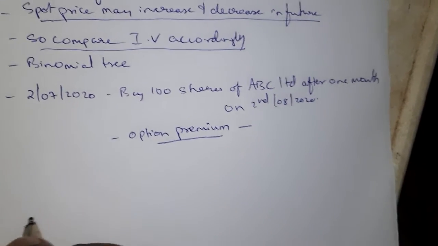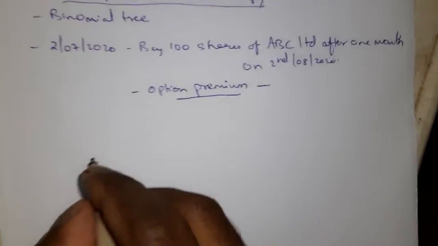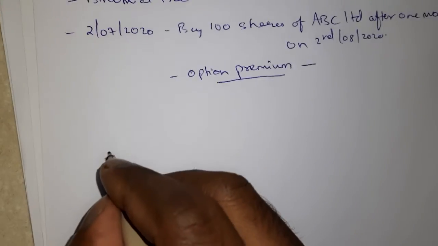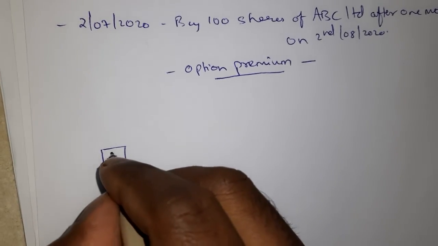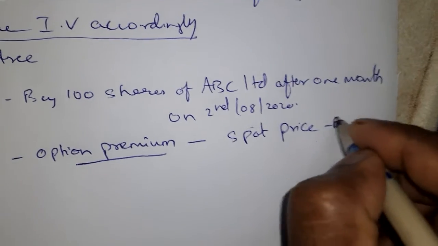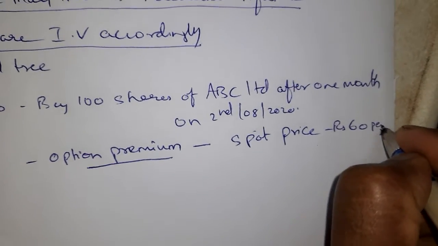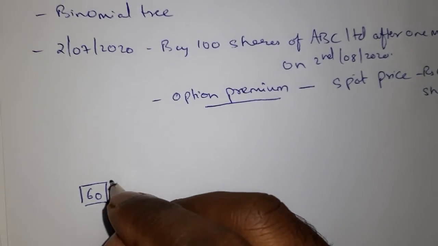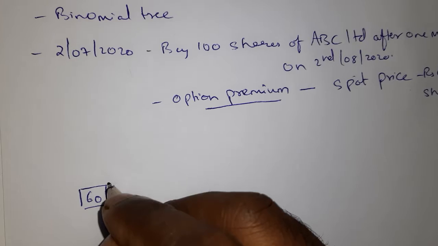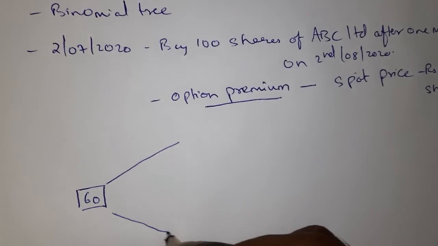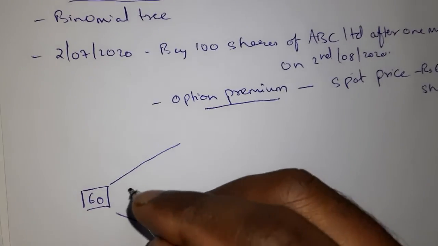Here we are using the binomial model like this. Say that today when I am making the contract, the spot price is 60 rupees per share, and I am expecting that after 1 month the price may increase by 10%, or it can be the reverse, it can decrease by 10%.